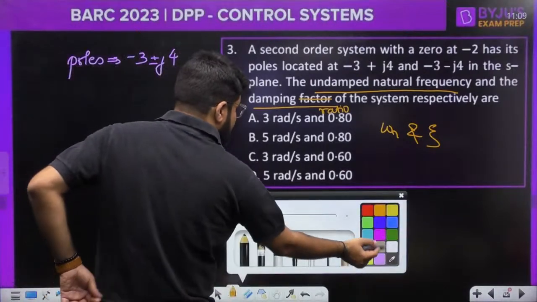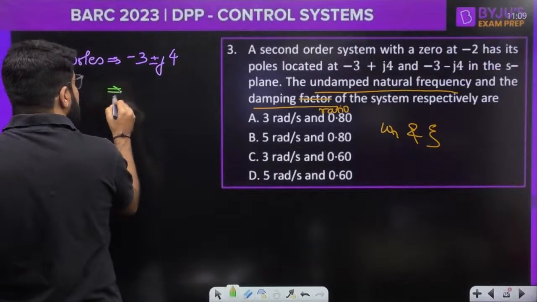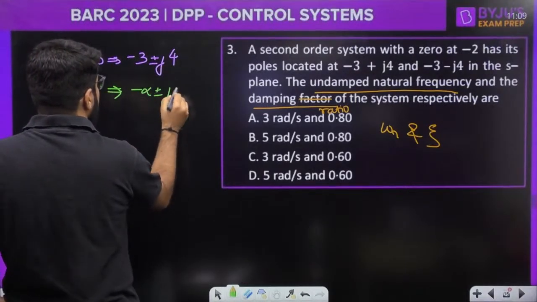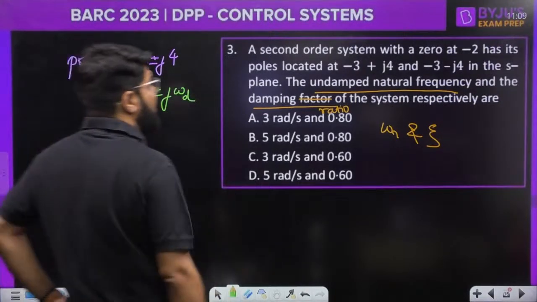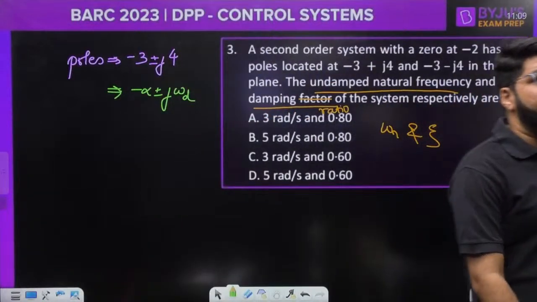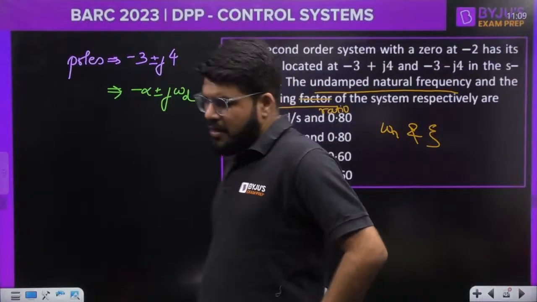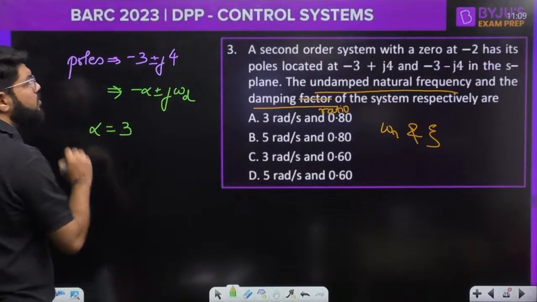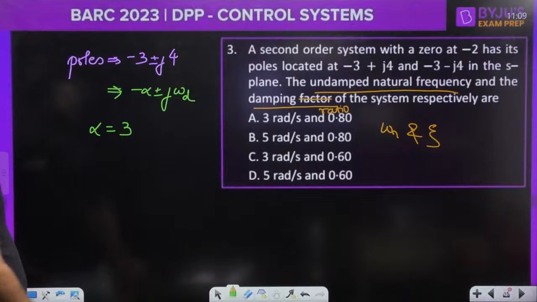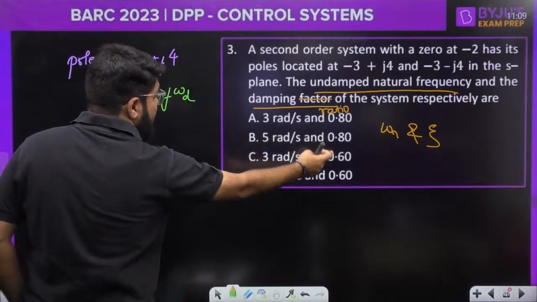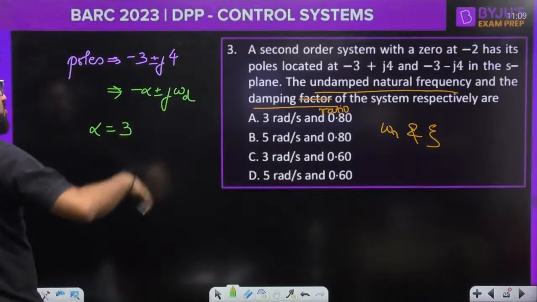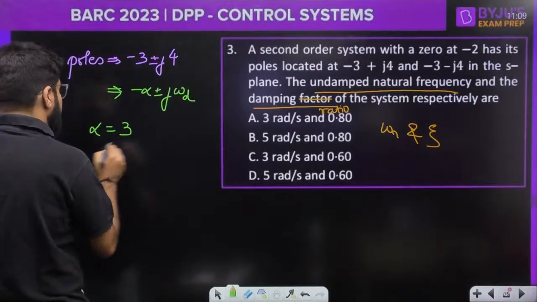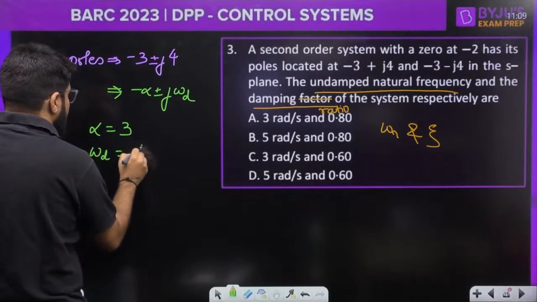Okay, now what is the general formula for the poles? The poles of the second order control system is generally given by the formula. The complex conjugate poles are given by the formula minus alpha plus minus j omega d. So clearly alpha is equal to 3. Right. So damping factor 3 यहाँ पे available. That is why damping ratio would be the question. So alpha is equal to 3 and omega d is equal to 4.